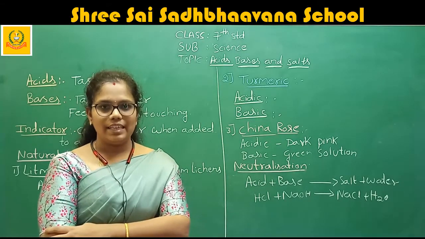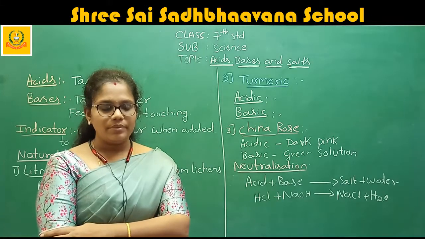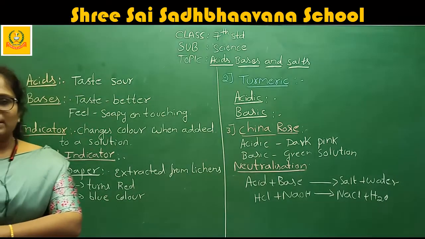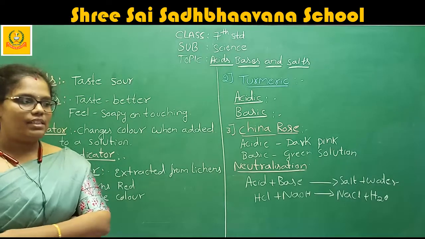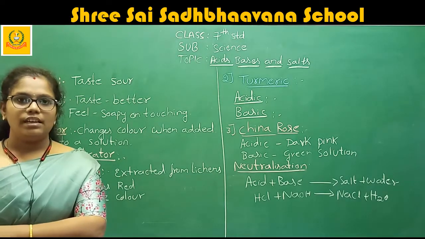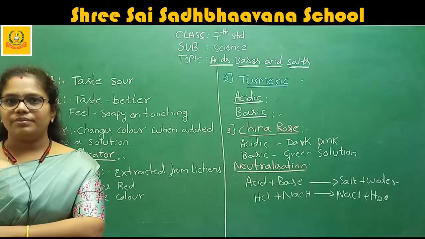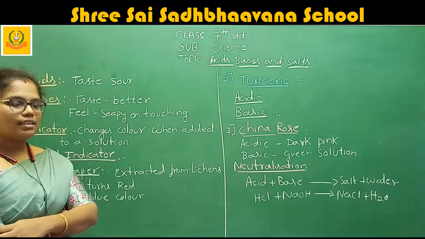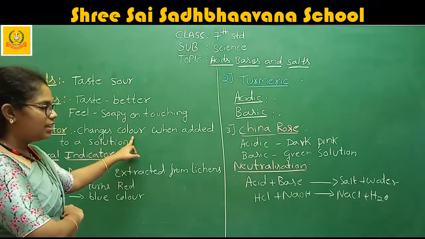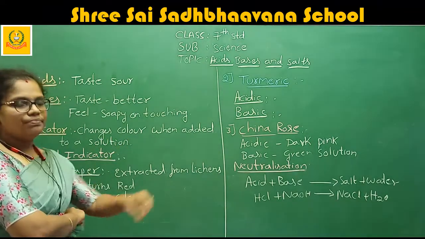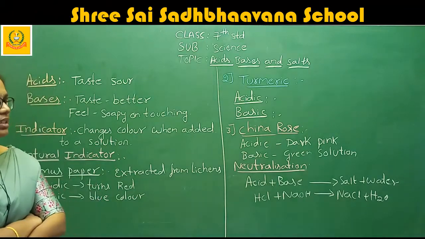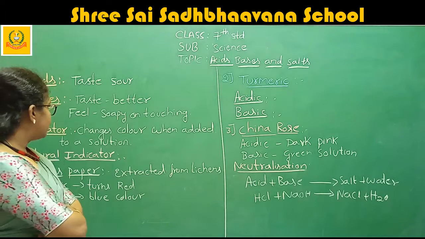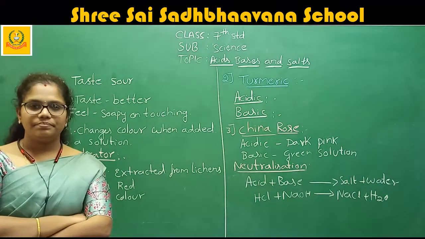Understood? What are indicators? If you see, there are so many types of indicators. One is natural indicators and another one is synthetic indicators. There are two types of indicators. First, if you know the definition of an indicator, what are indicators? The substance which changes the color when added to a solution is known as an indicator.